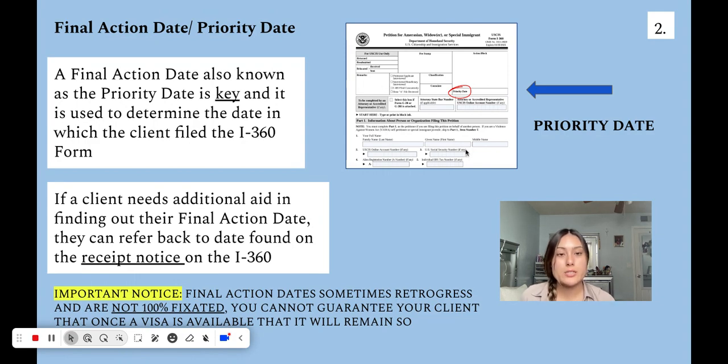If you need help finding it, you can also find it specifically in this part of the form once you have filed. This is what it looks like right there. But something that you should greatly advise your client is that final action dates sometimes retrogress and are not 100% fixed. You cannot guarantee your client that once a visa is available, it will remain so. So make sure to find the date, because this date is going to matter a whole lot in proceeding to the next step of whether or not your client can actually file for the I-485.